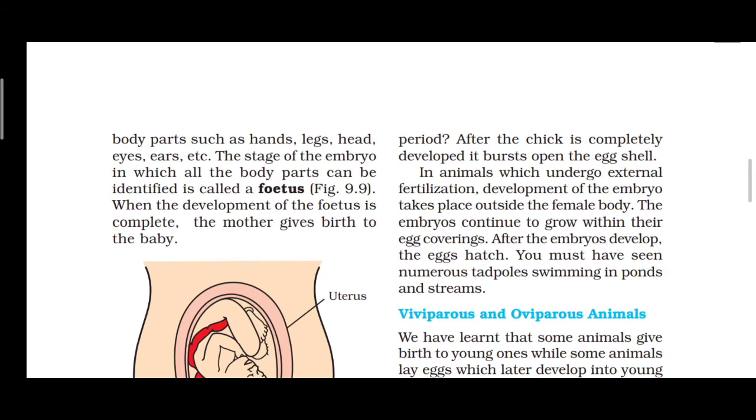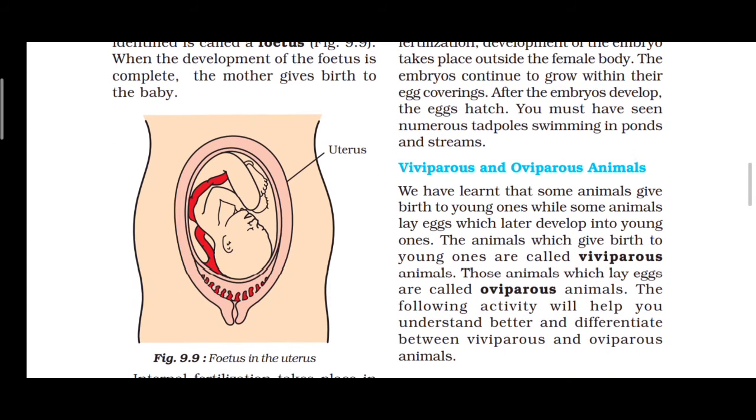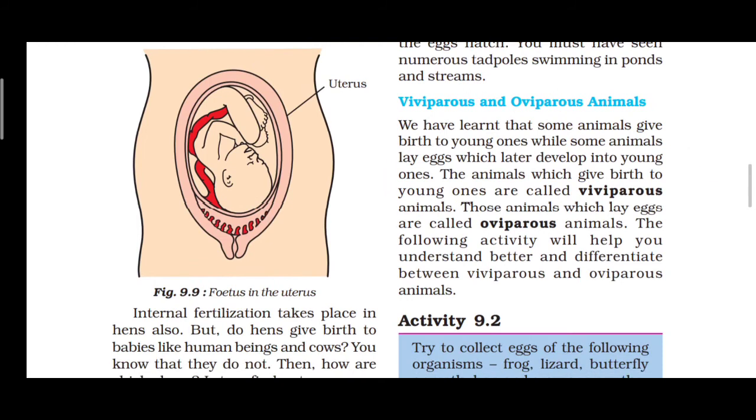Then the next topic is viviparous and oviparous. What is meant by viviparous and what is meant by oviparous? The animals which give birth to young ones are called what? Viviparous. Give some examples. Cow, dog, cat, etc. are examples of viviparous animals.